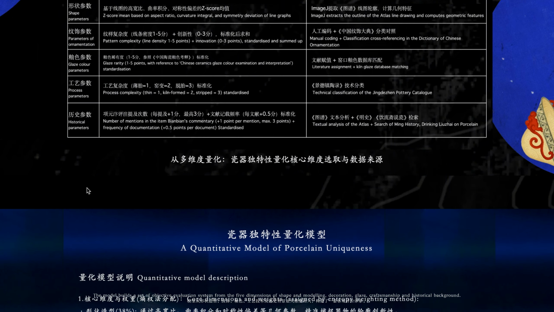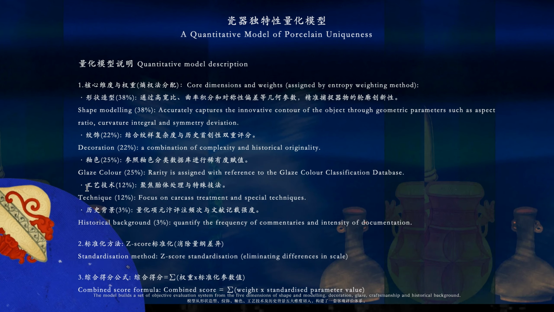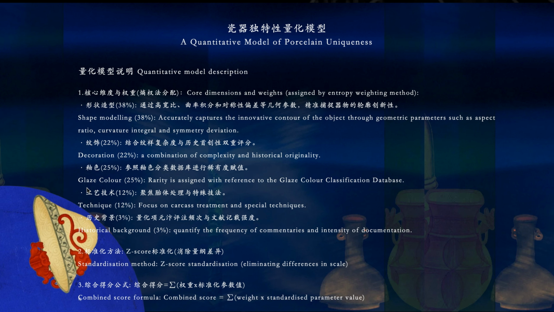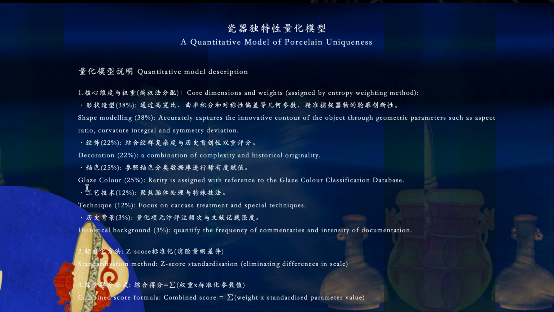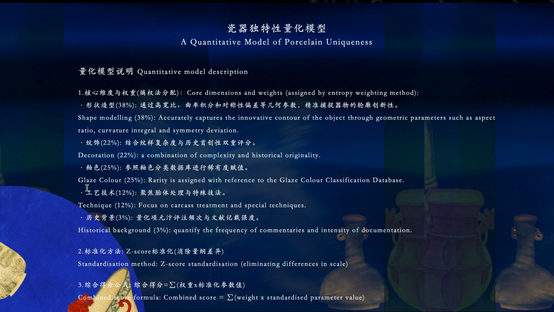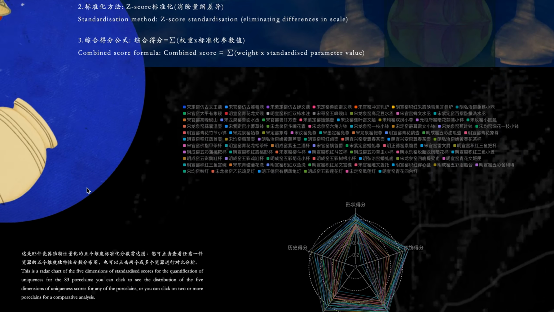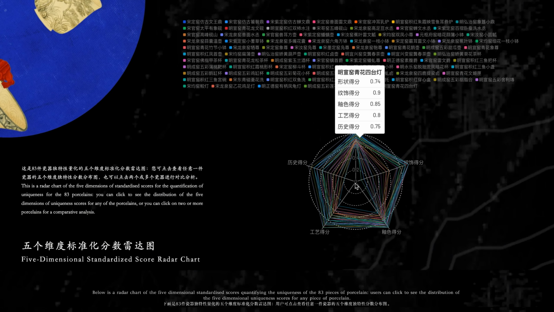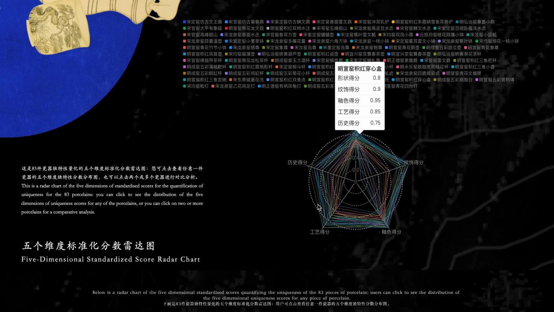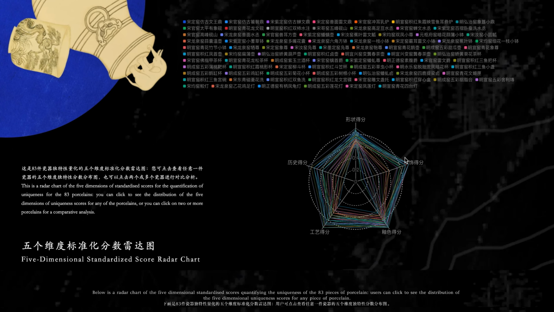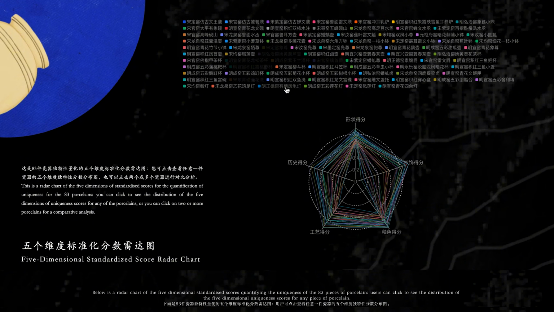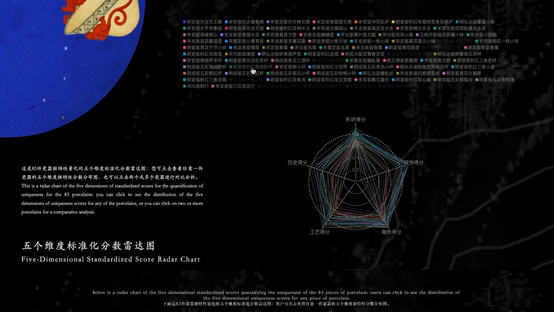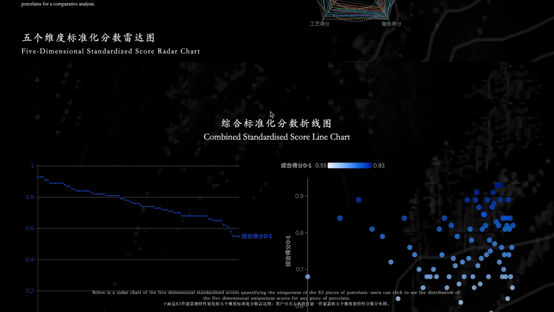The model builds a set of objective evaluation system from the 5 dimensions of shape and modeling, decoration, glaze, craftsmanship, and historical background. Below is a radar chart of the 5-dimensional standardized scores, quantifying the uniqueness of the 83 pieces of porcelain. Users can click to see the distribution of the 5-dimensional uniqueness scores for any piece of porcelain.